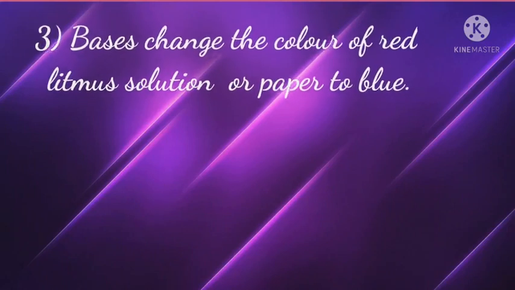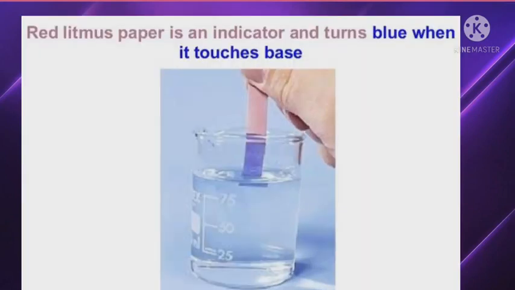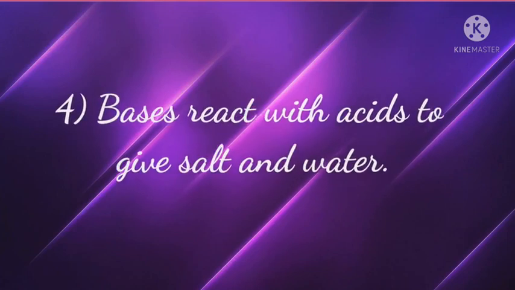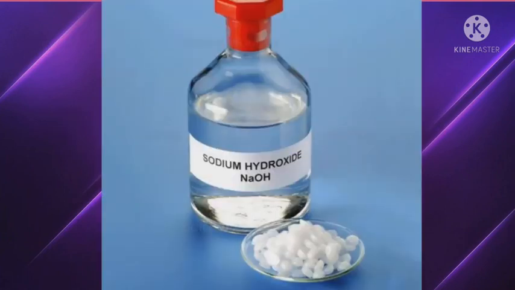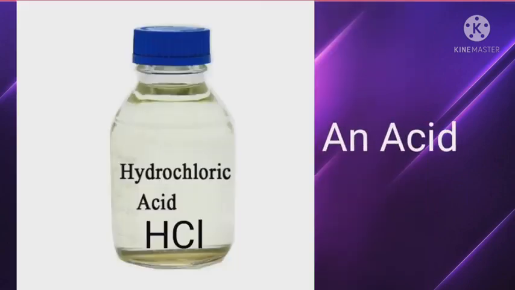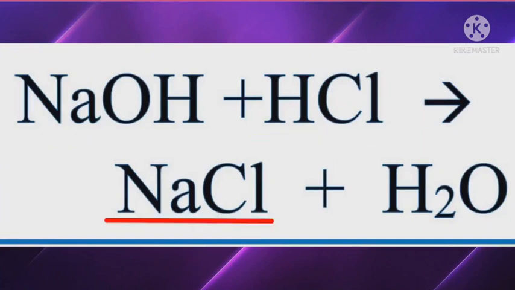Third, bases change the color of red litmus solution or paper to blue. Fourth, bases react with acids to give salt and water. For example, sodium hydroxide is a base and hydrochloric acid is an acid. When solution of sodium hydroxide is mixed with the solution of hydrochloric acid, it forms salt, that is sodium chloride, water, and heat is released.